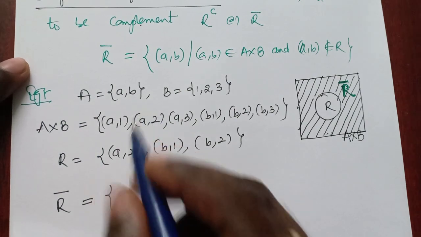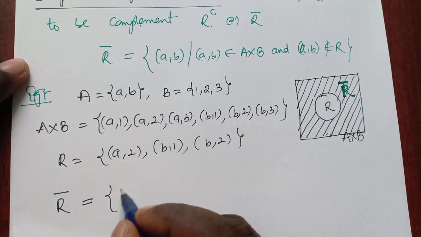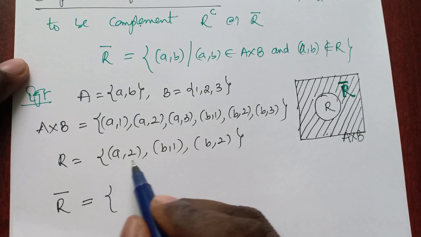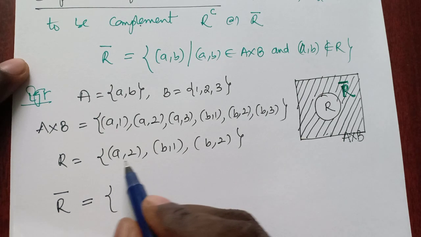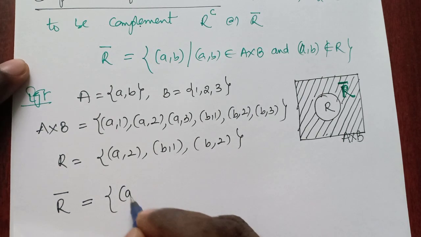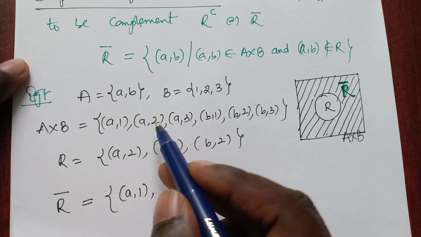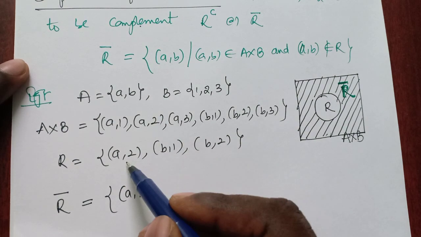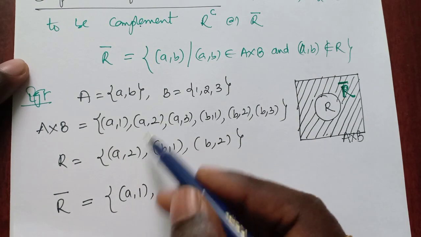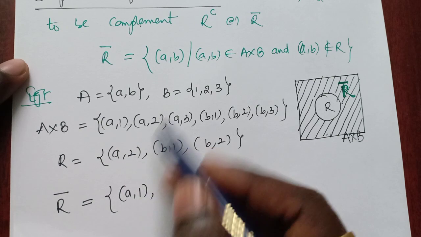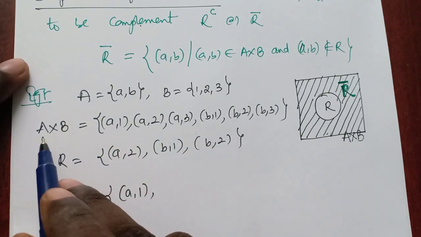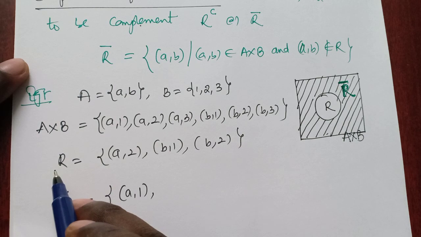See here, (a, 1) is not present in the relation, so we take (a, 1). (a, 2) is present here and present in the relation also, so no need to take (a, 2).